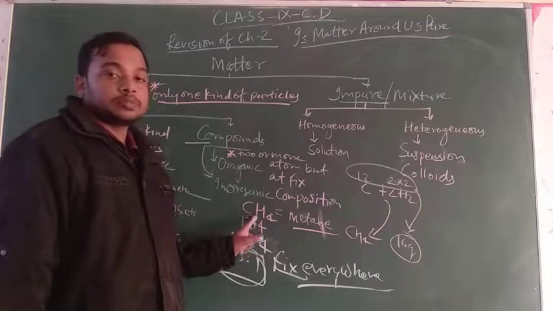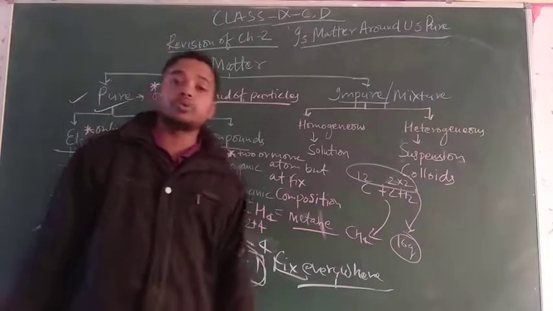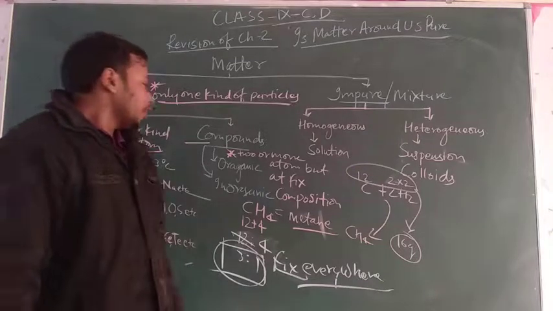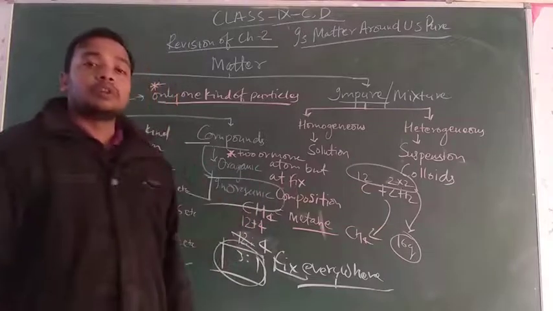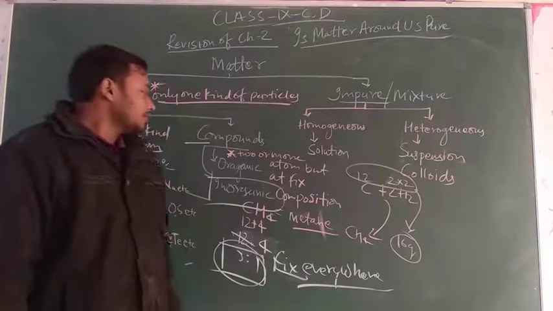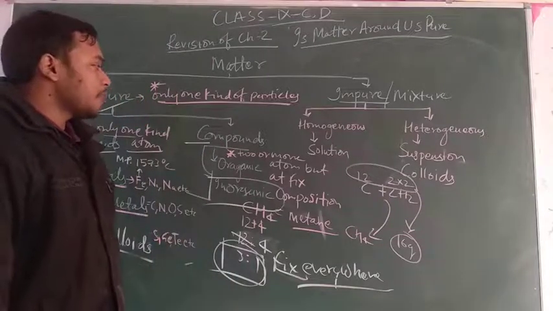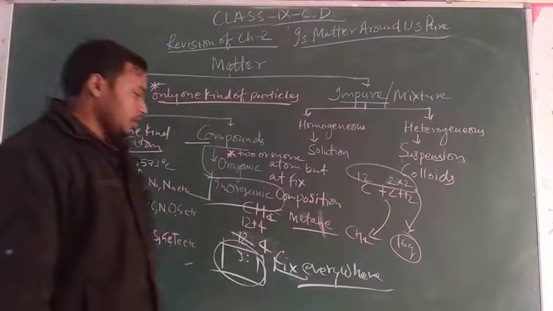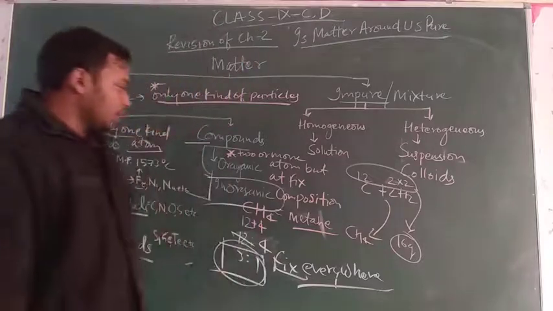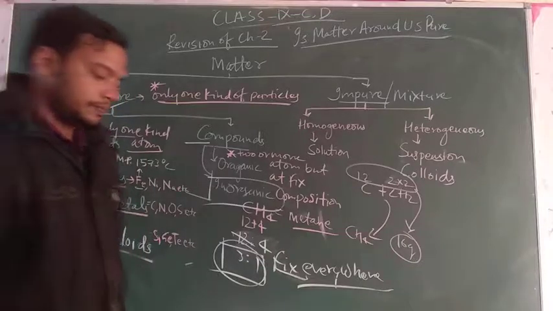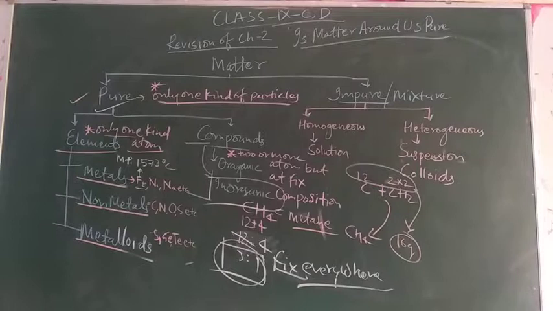Methane is also an organic compound; whenever methane burns, it will produce black colored smoke. Inorganic compounds are those compounds which after burning do not produce black smoke. So these are the types of compounds, organic and inorganic. I think all points have been clear to all of you this way.